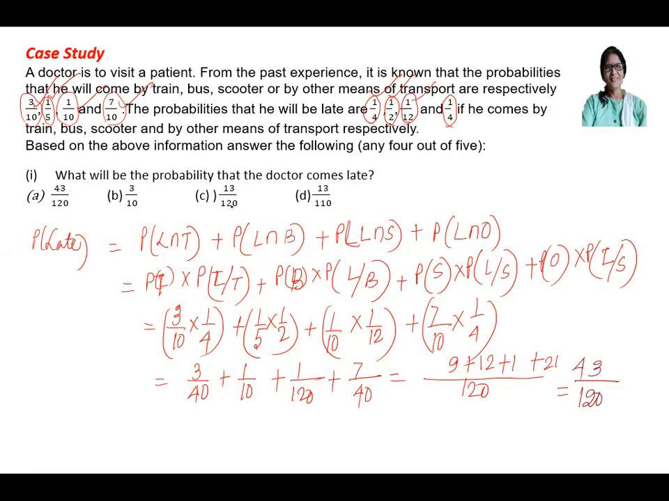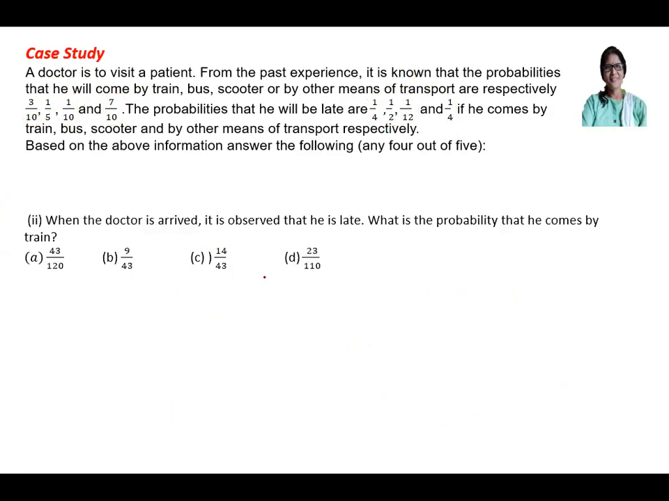So when you write an MCQ question, no need of writing all the formulas. You can directly go for the last expression from here. So A part is the answer. Next. So for the first one, the answer is 43 by 120.